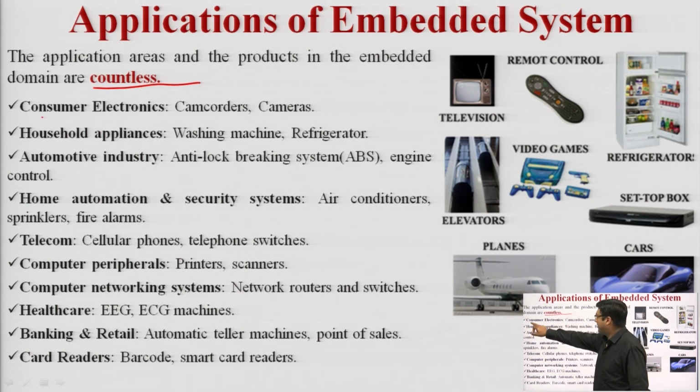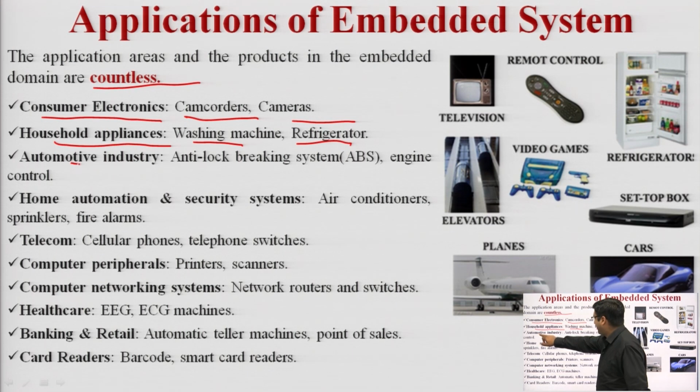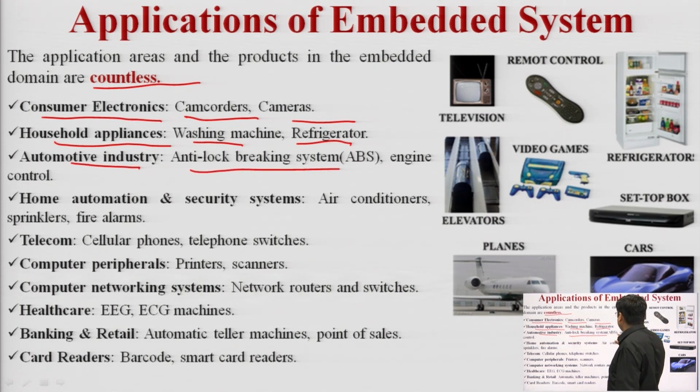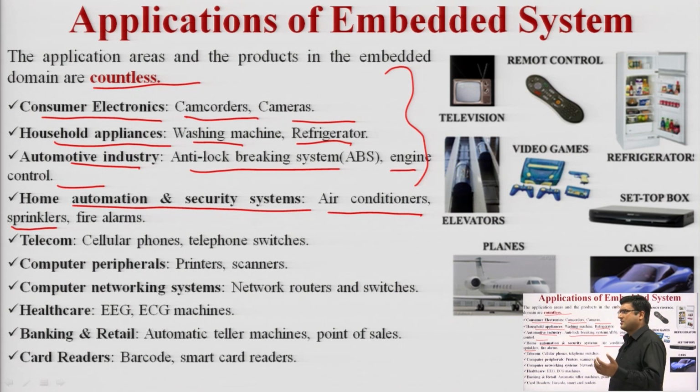In consumer electronics, camcorders, cameras and household appliances like washing machines, refrigerators, microwave ovens and geysers use embedded systems. In the automotive industry, the anti-lock braking system (ABS) and engine control system include embedded systems. In home automation and security, we can use embedded systems, for example air conditioners, sprinklers and fire alarms. What are sprinklers? Sprinklers are used to spray water onto farmland, a larger agriculture field.